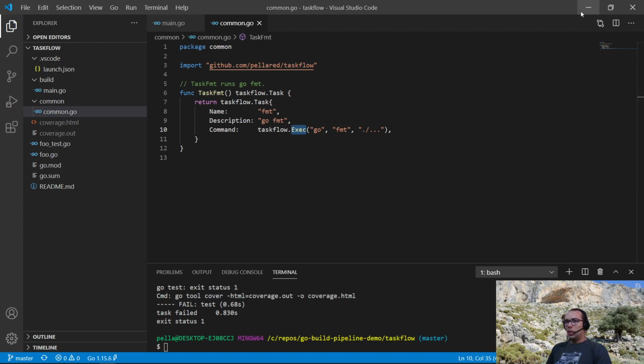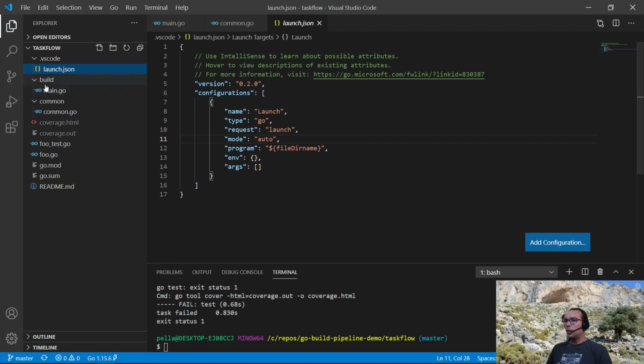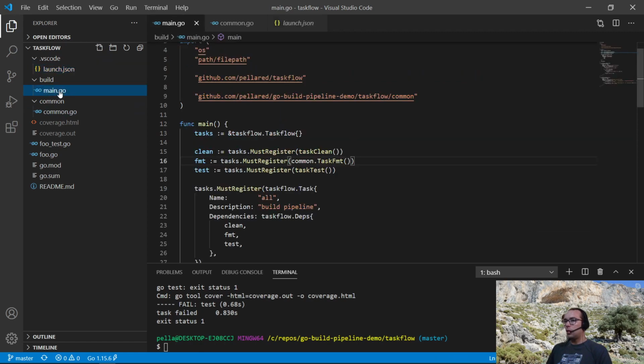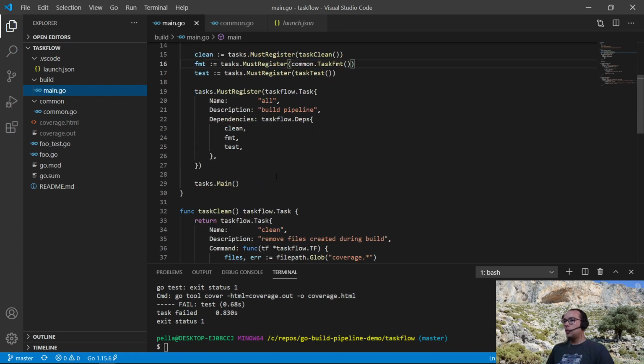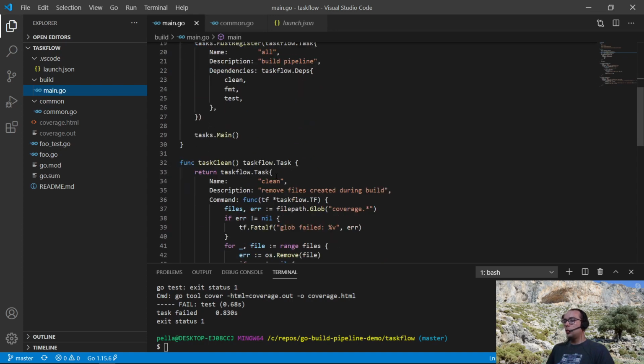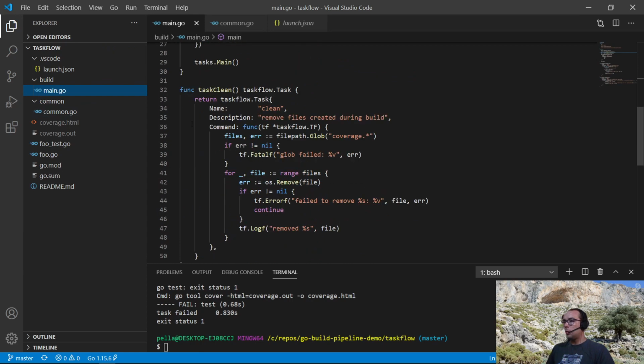Okay, it went quite quick, probably too quick. One of the advantages of TaskFlow is that it's very easy to run unit tests or debug.